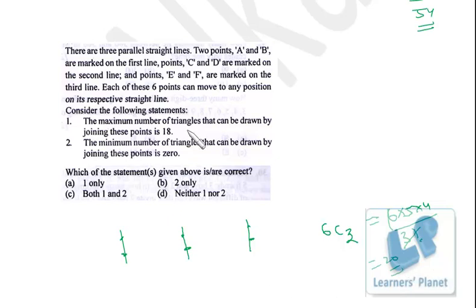So this first statement is definitely wrong. Now since we don't have 3 points collinear, right? So minimum 1 triangle we will get. Okay, 0 is not possible because we don't have 3 collinear points, right? So both the statements are wrong. I hope you are getting it.